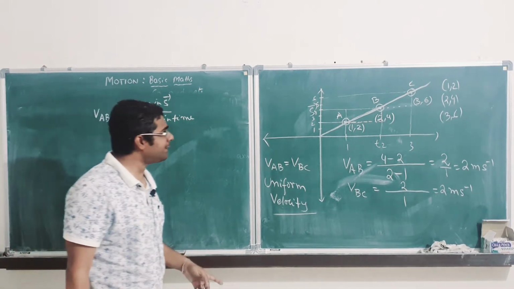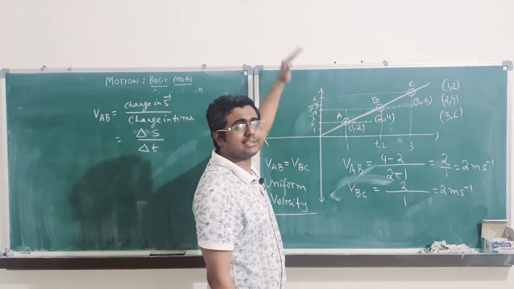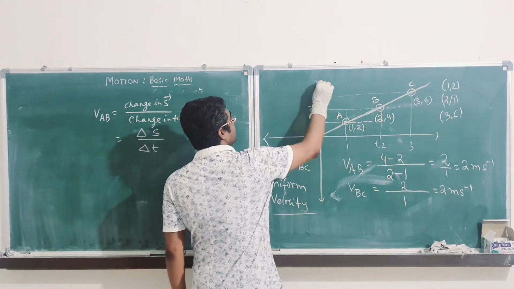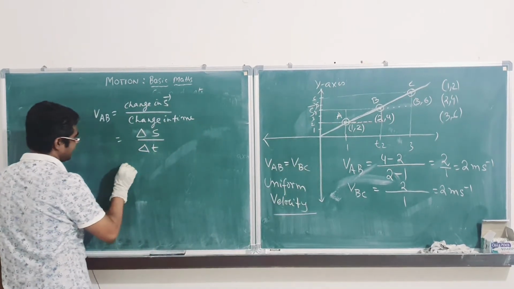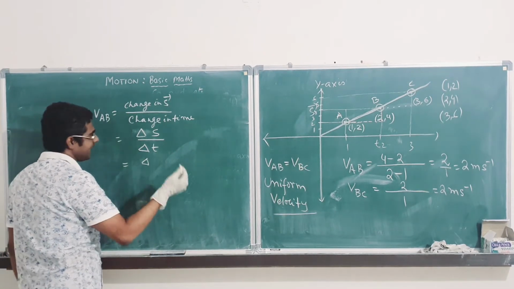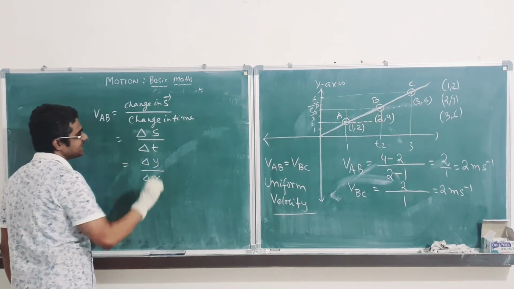In this displacement time curve, what was del S? Del S was change in vertical axis. This vertical axis is called y axis. So, I can also write this in general as change in y axis by change in x axis.